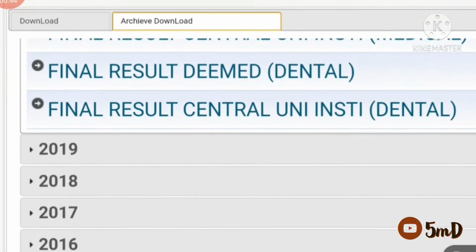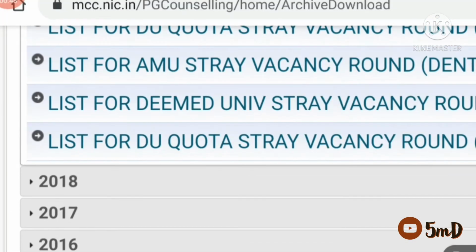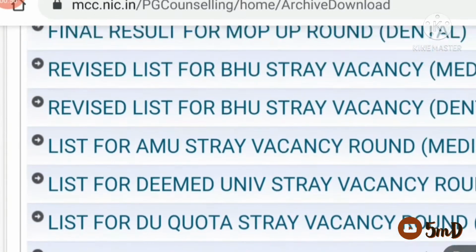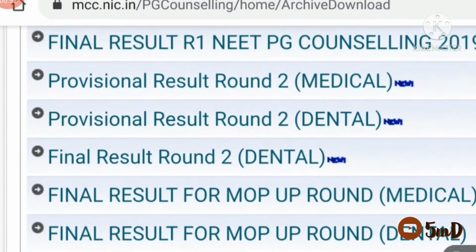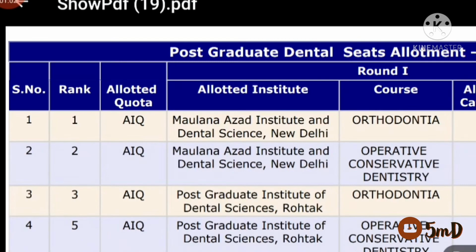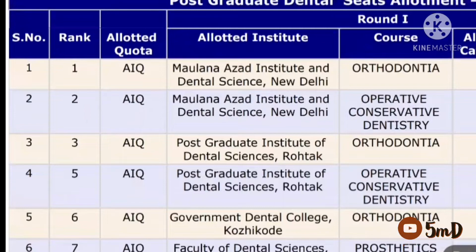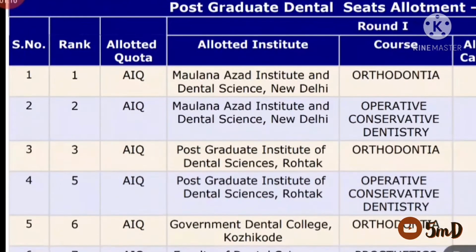Now let us check with an example from 2019. In that we could see the rounds, especially round 1, 2 and the mop-up, where the details of the seats chosen will be given inside. Let us check by choosing a single PDF. Now we could see that ranks have been given on the left side along with the quota by which they are allotted, and the college name and the course name in this PDF.